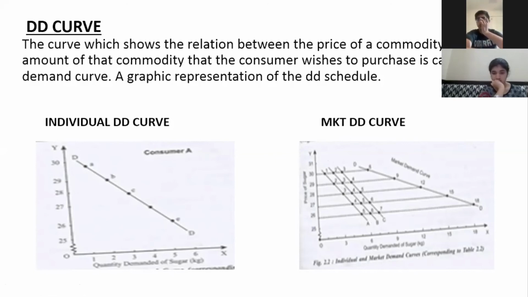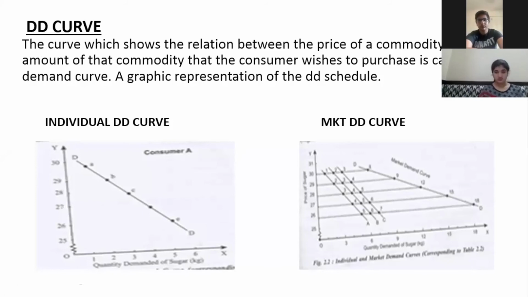Yes, ma'am. So the question that comes is, explain market demand curve, market schedule, individual schedule, with the help of a graph, or graphical representation. This graphical representation of market demand schedule or individual demand schedule is known as the demand curve. If it is based on individual demand schedule, it is known as individual demand curve.